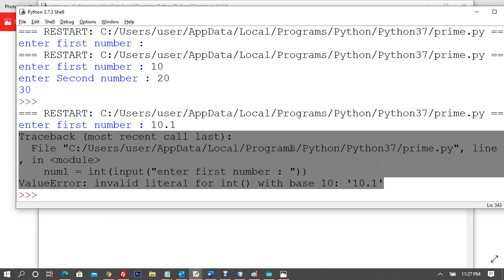In case the user does something wrong, or enters something he was not meant to enter, so he enters something very wrong, then we have to handle that exception.